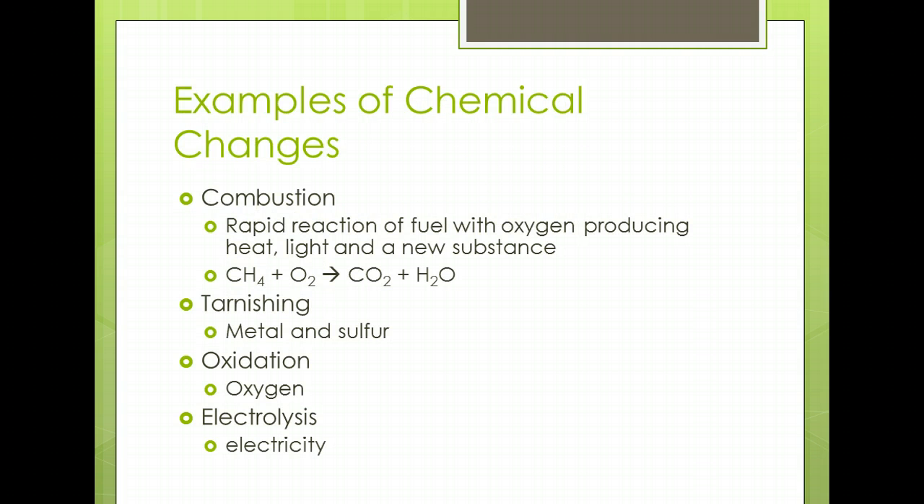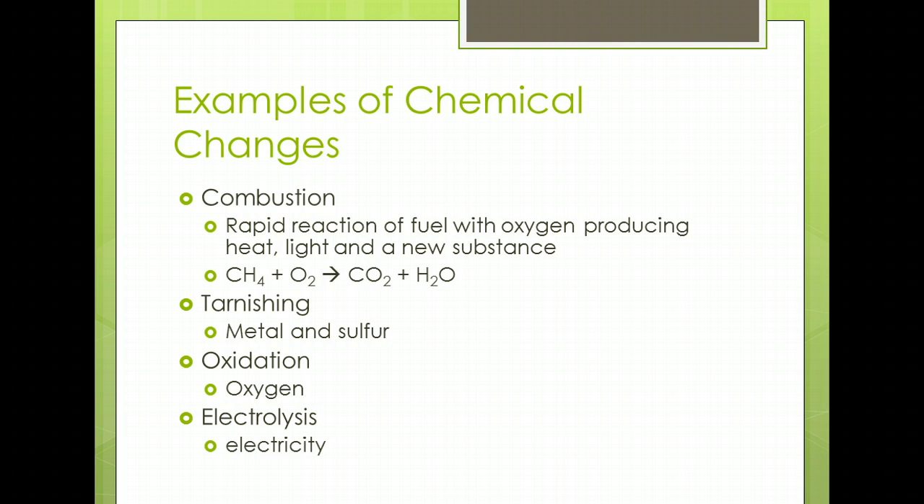Examples of chemical changes: when natural gas, or methane, which is CH4, combines with the oxygen in the air, O2, it forms two new substances, carbon dioxide and water vapor. When fuels like natural gas or wax, or when wood burns in air and combines with the oxygen in the air, this is called combustion. That is one example of chemical change.